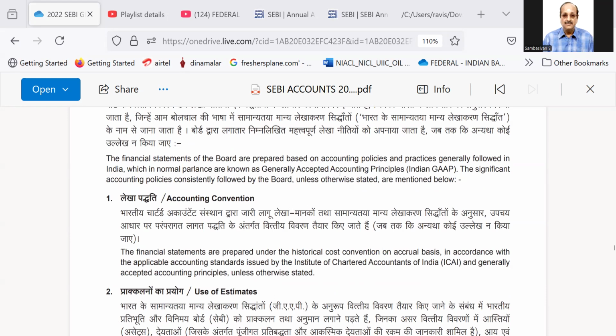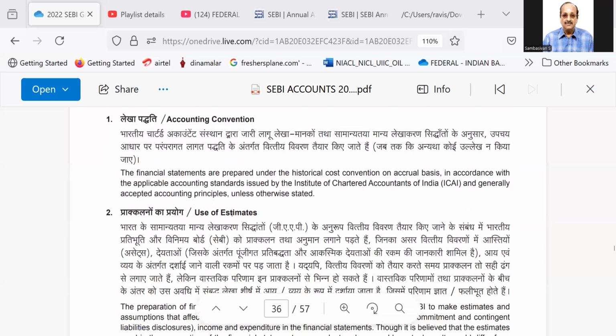Accounts are based on accounting policies generally followed in India, which in normal parlance are known as generally accepted accounting principles, Indian GAAP. The significant accounting policies consistently followed by the board, unless otherwise stated, are mentioned below.